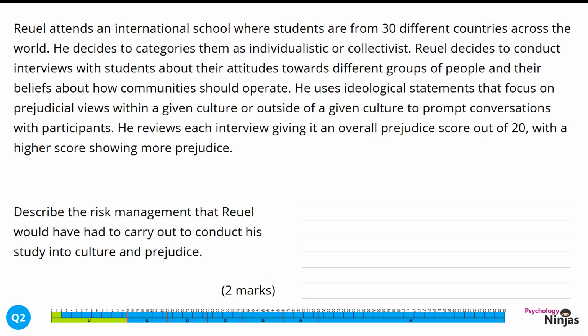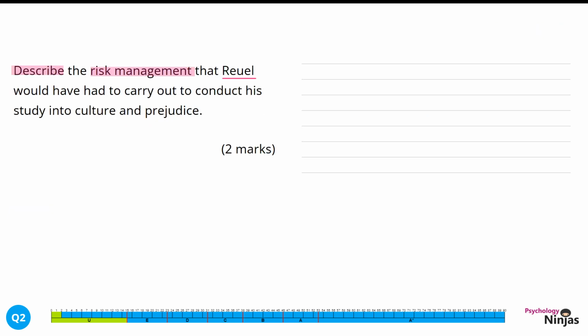Describe the risk management that Ruel would have had to have carried out to conduct his study into culture and prejudice, 2 marks. Here we have the command word describe, which means we need to give detail and extension to our response. We need to focus on strategies that we might use to control the risks that might be present in this study. All of this needs to be specific to Ruel's study, as all 2 marks in this question are application marks.